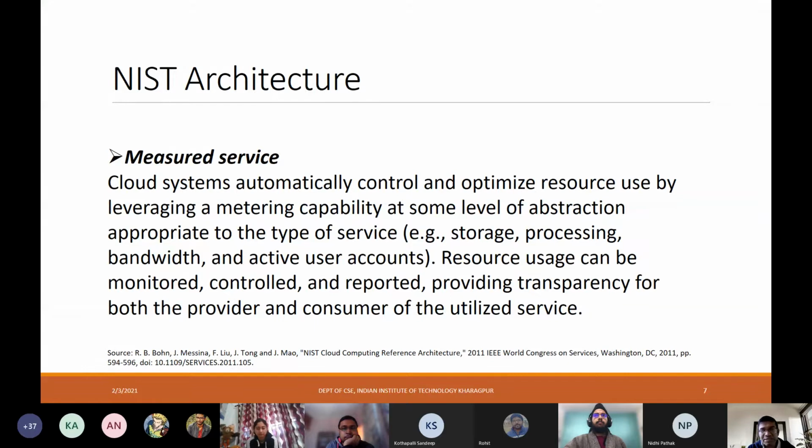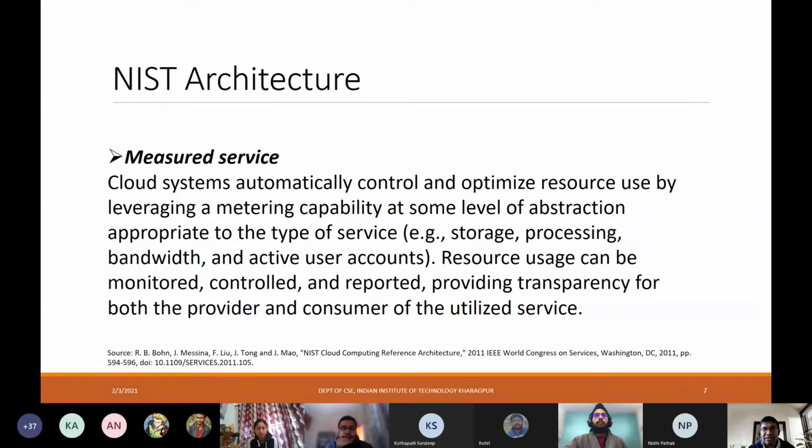Whatever is being used, they pay for those, and the rest of the resources are made available to other consumers for them to enjoy, right? So this resource usage can be monitored, controlled, and reported, thereby providing transparency for both the provider and the consumer of the utilized service.